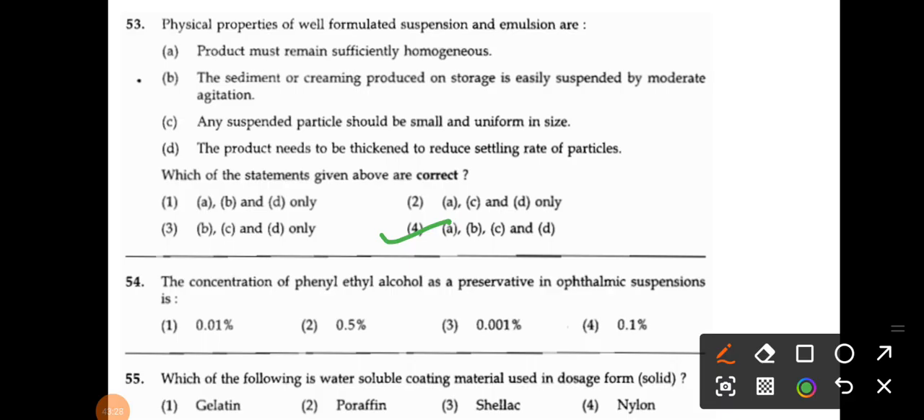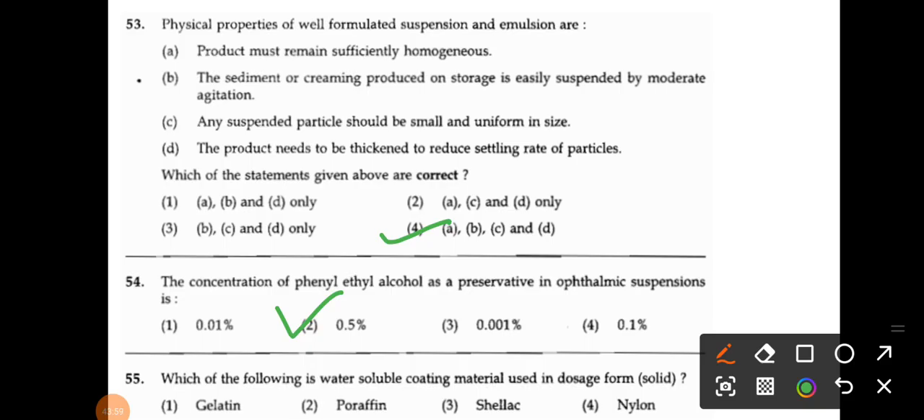Okay, the 54, the concentration of phenyl ethyl alcohol. Again one question is there from preservatives, definitely. So what is the concentration range? The concentration range of phenyl ethyl alcohol they have asked. Options are 0.01%, 0.5%, 0.001% and 0.1%. So for question number 54, your correct answer will be 0.5%.